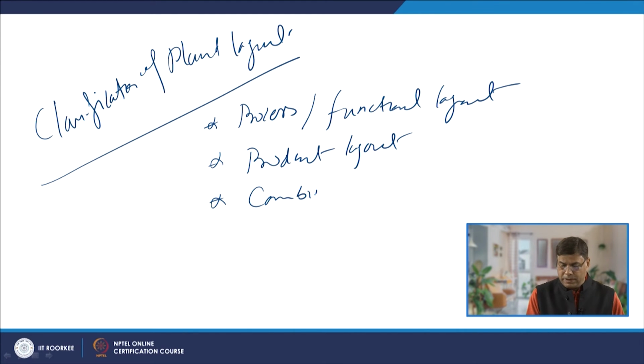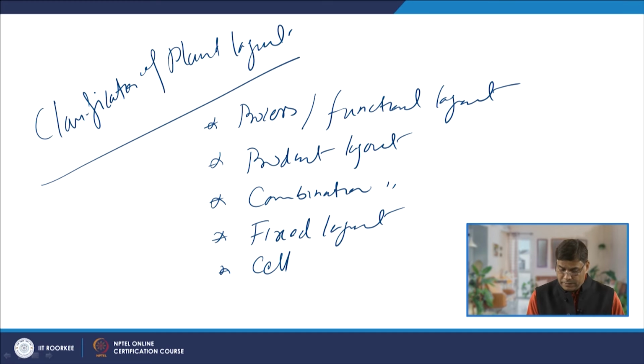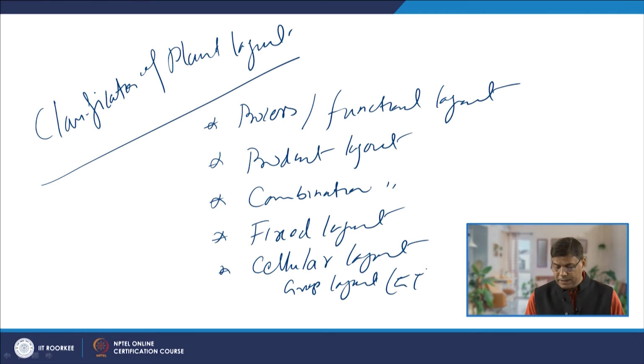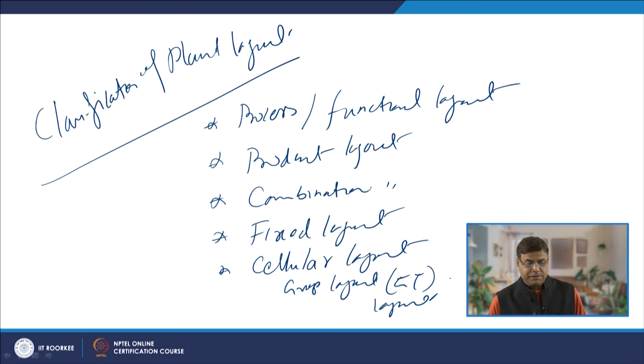Third is the combination layout. Fourth is the fixed layout, and fifth is the cellular layout, which is also termed as group technology, GT, layout. So, these are the 5 types of layouts, and these will be suitable under different conditions of the output which is needed.